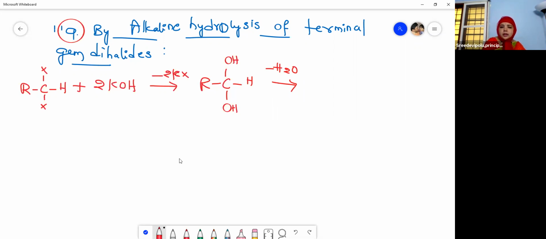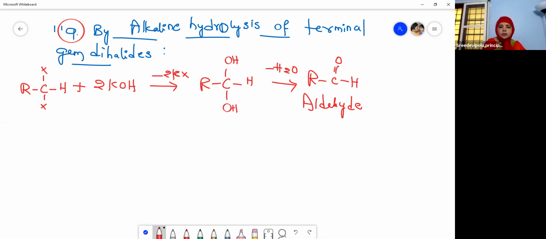So what do you get? You'll get an aldehyde, RCHO, R-C-H double bond O, like this. So I think now you have understood why you will get an aldehyde from this. Because this is unstable, because both the OH groups are present on the same carbon. So OH, OH, and H2O is eliminated, right? So you will get this.